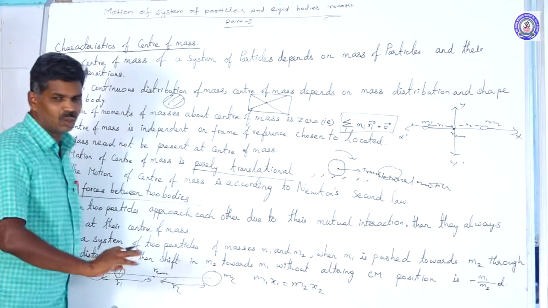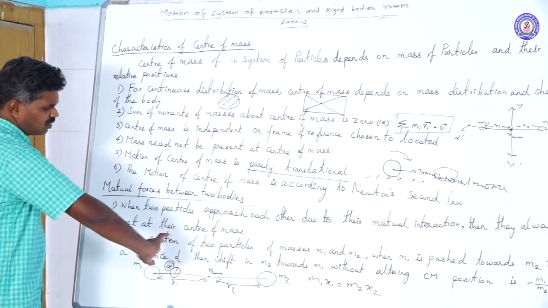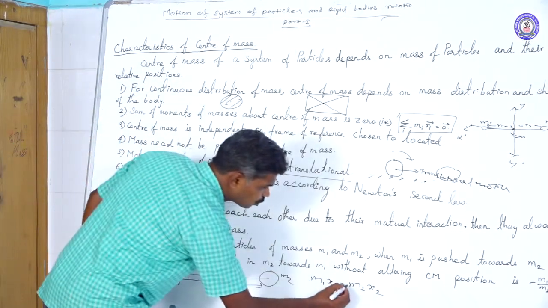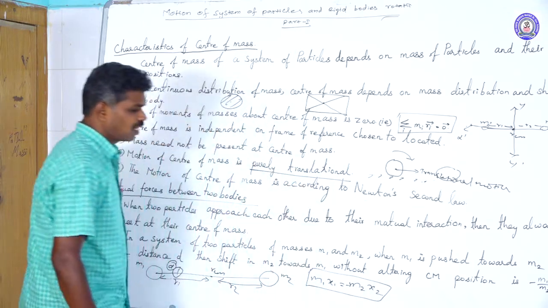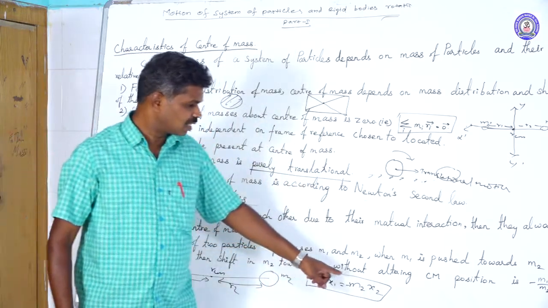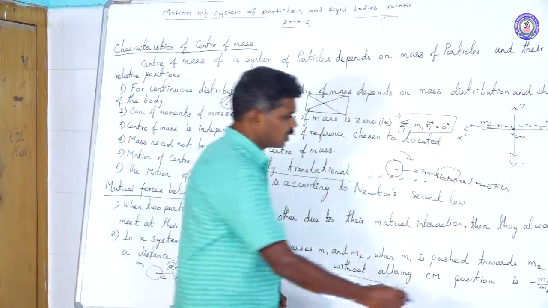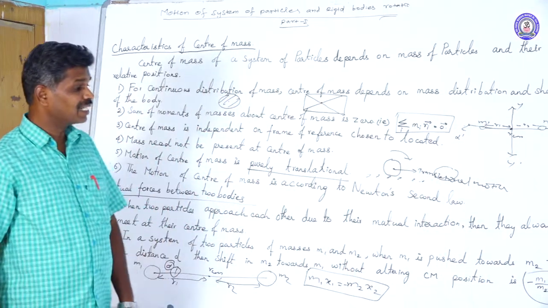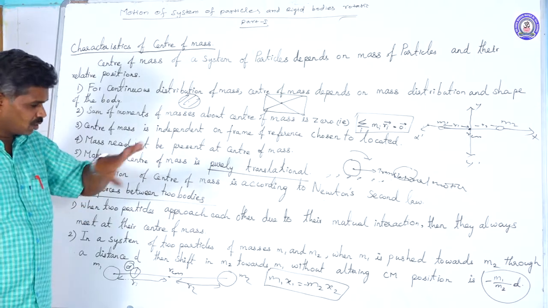For magnitude alone there is no need for the negative sign, but if one moves towards the right, the other moves towards the left. That's why we put the negative sign. Based on that principle, the distance moved by m2 is x2 equals minus m1 divided by m2 into x1.